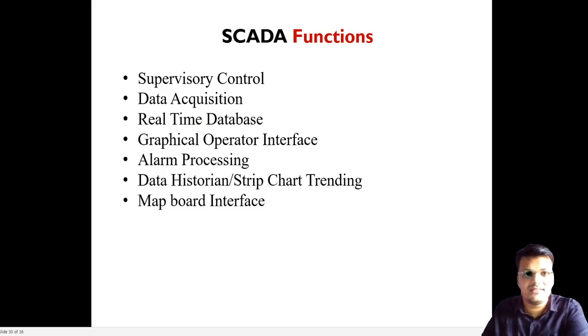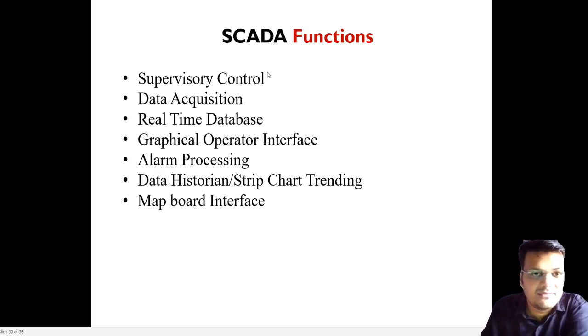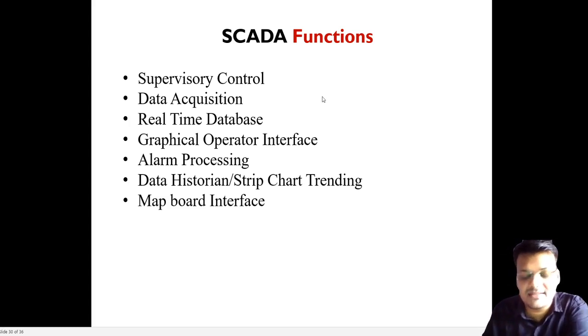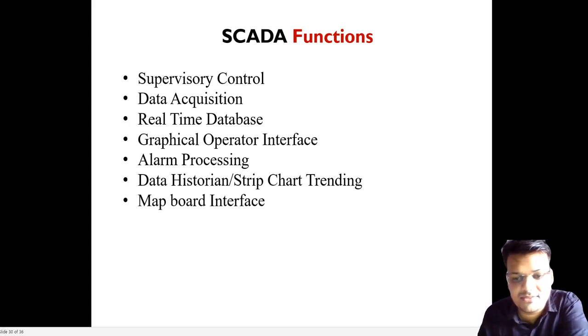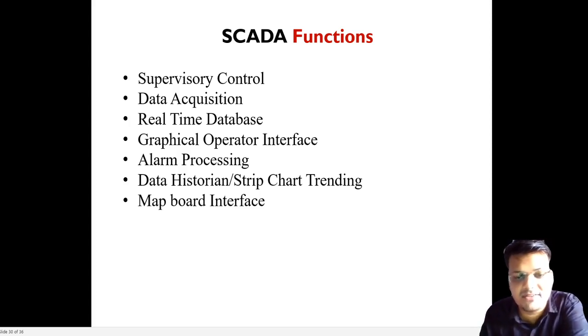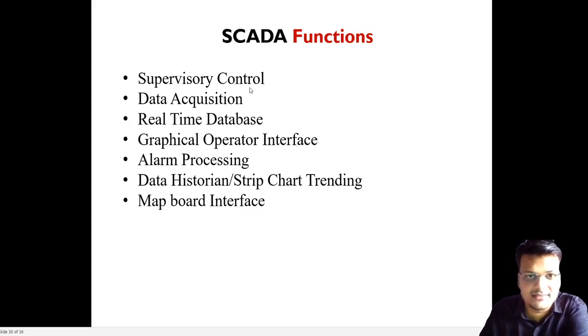Now, what are the functions that SCADA does? It does the supervisory control. It means at this center, we have to control all these things. That is simply the control of all the parameters, like how the voltage is changing. Suppose the frequency is changing; we have to maintain the frequency at 50 hertz. If it is reducing, what action do we have to take so that the frequency is maintained at 50 hertz?